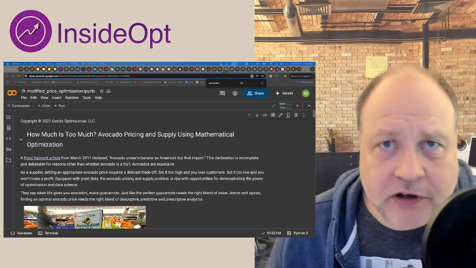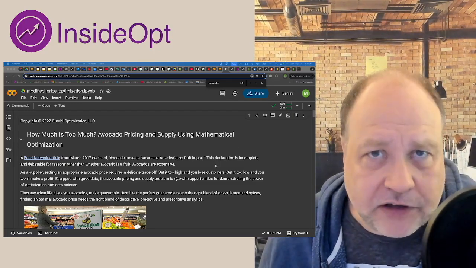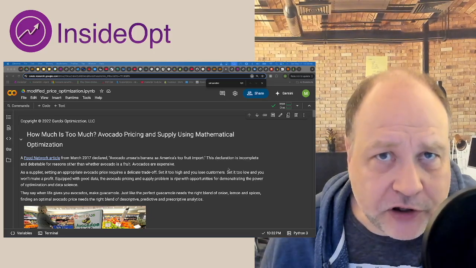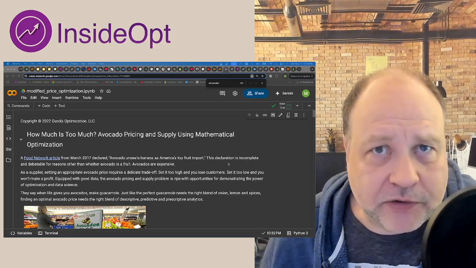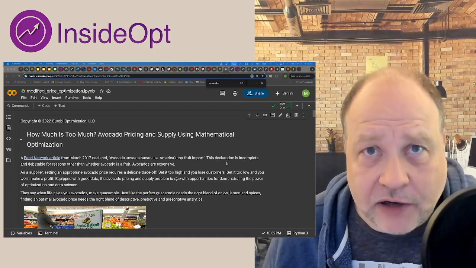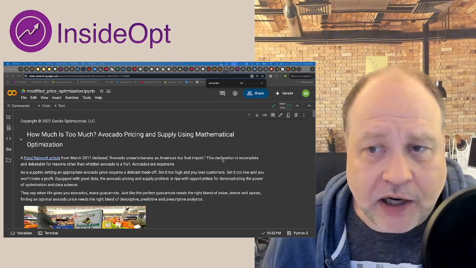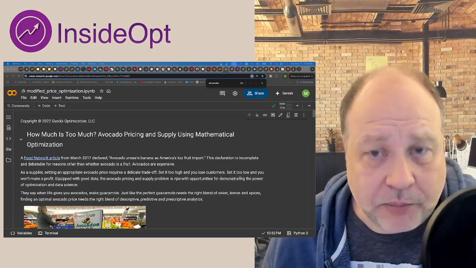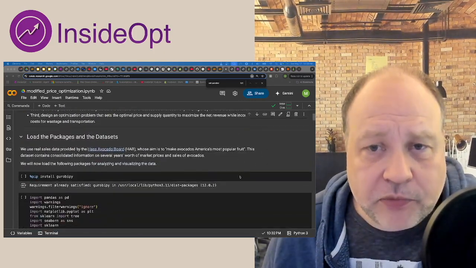The objective here is to optimize net revenue. So this is the revenue after we're subtracting the transportation costs and also the cost for disposing wasted avocados, which are assumed to cost 10 cents a piece. So this is what this notebook is about.